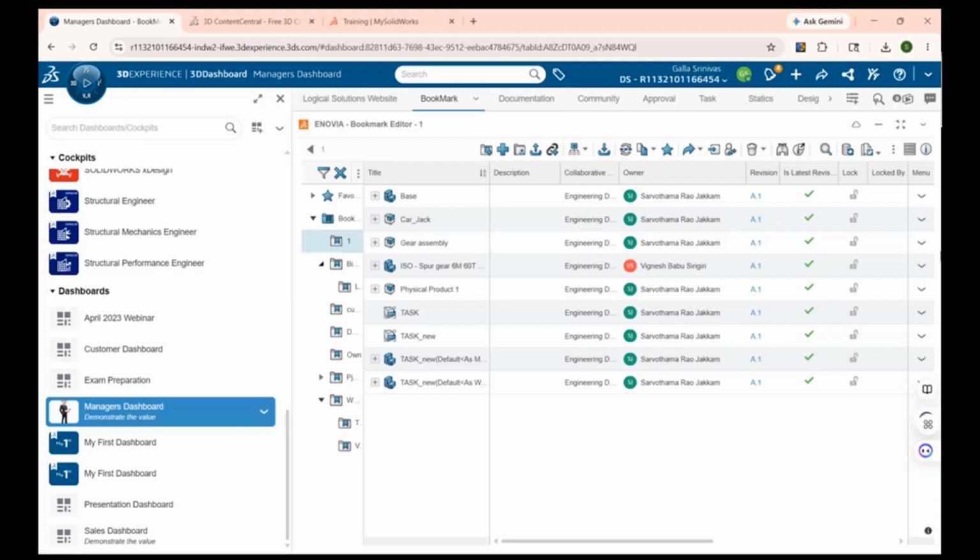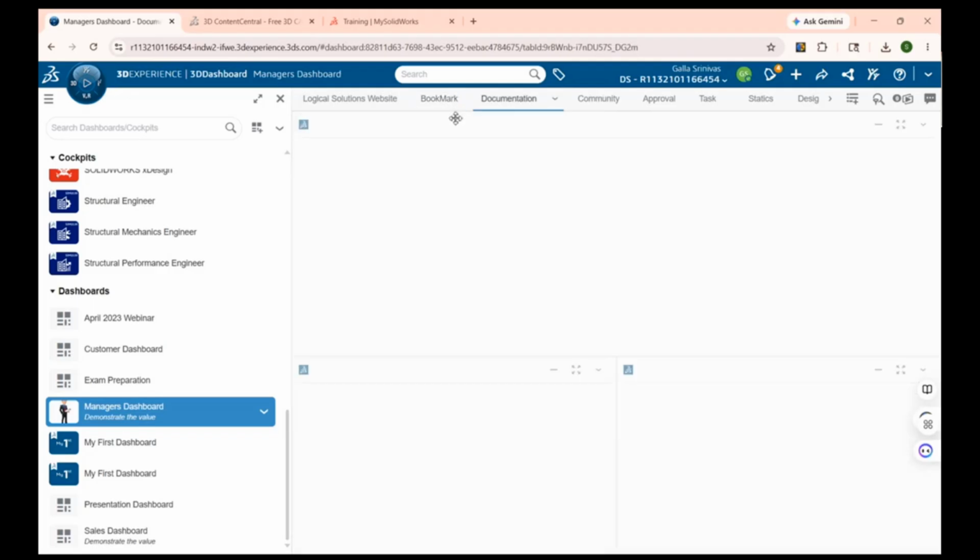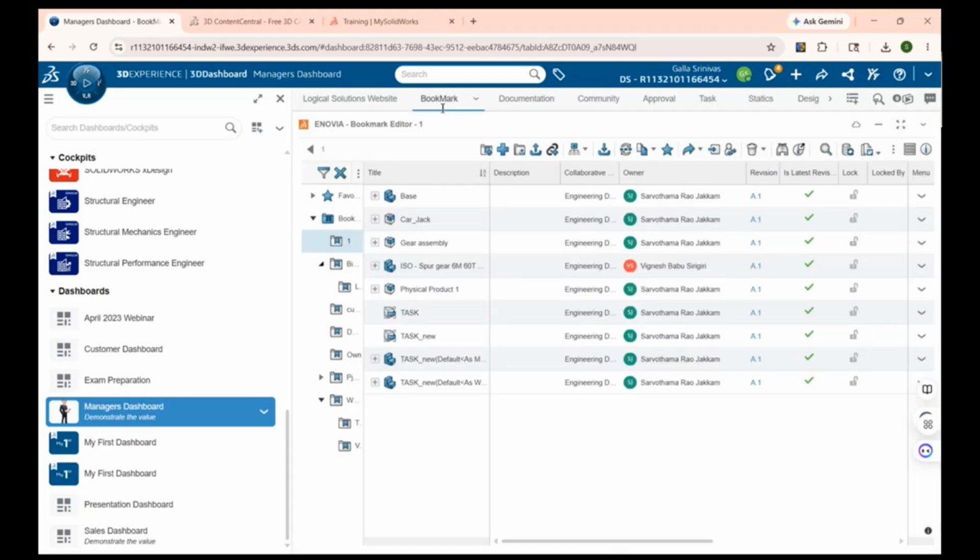So what are the activities that we regularly do, so that we can make them different tabs over here, like bookmark, documentation. So this is something like the day-to-day activities we have to organize sequentially.